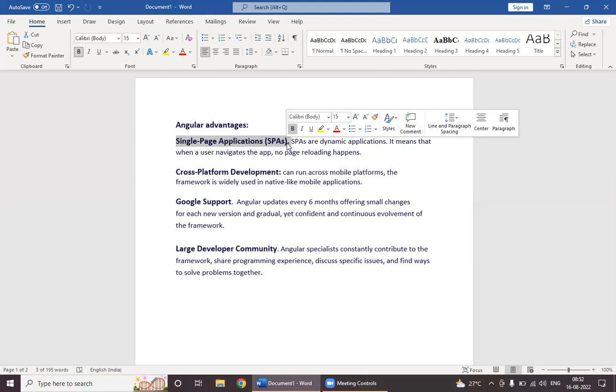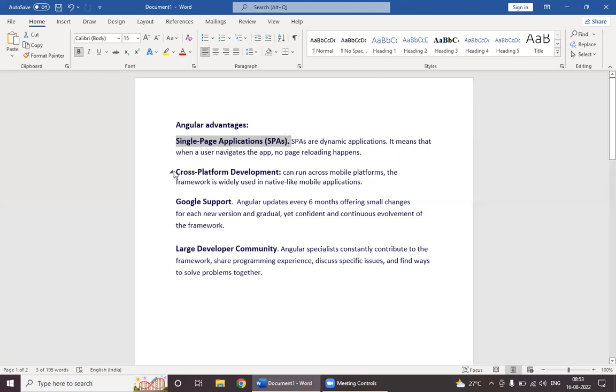But here in Angular, only the inner content of the page will be refreshed, not the whole page. So we don't see any page refreshment here. That is one main advantage of Angular. And that's why Angular applications are good in performance also.